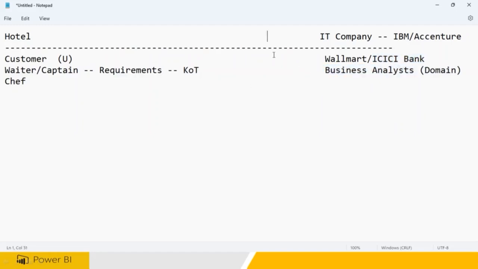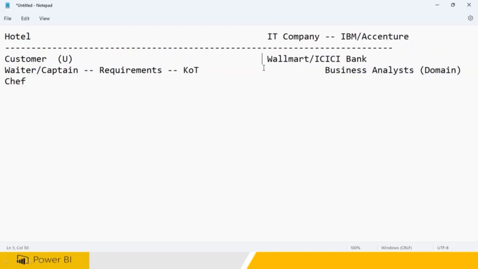So the requirement will be gathered by the business analyst from the IT companies, right? Because you and I cannot go and understand. For example, I am working for Accenture and I became a manager because I have 20 years of experience. Even so, I cannot go and talk to ICICI Bank people or gather requirements because I'm a technical guy. I cannot understand banking completely, mutual funds, share market data, loans, gains, nothing.